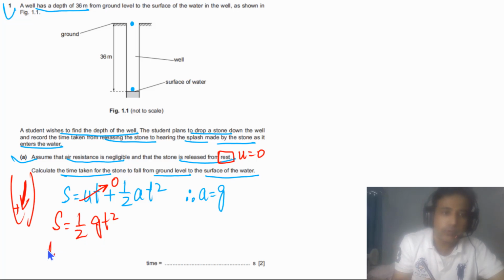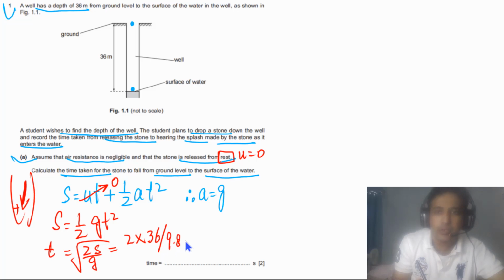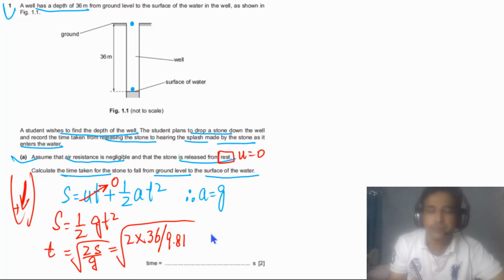So we need to calculate time. Time will simply be equal to the root of 2s divided by g. We have the value of s, the vertical displacement, which is equal to 36, and we need to divide this by the value of g, that is 9.81. Now if we take the square root of this, we will get the time.